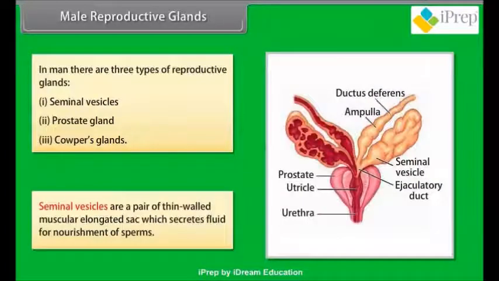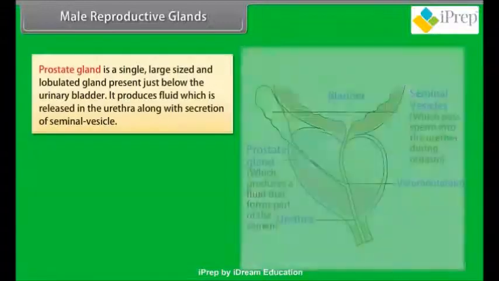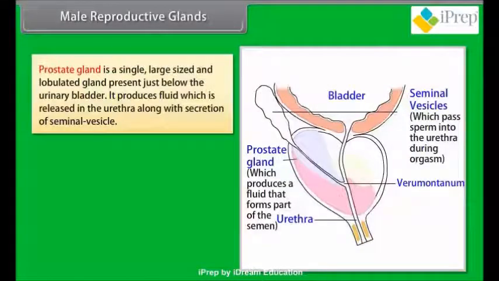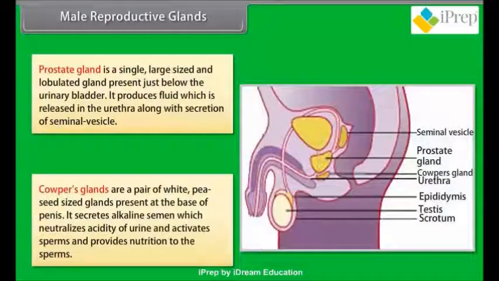Seminal vesicles are a pair of thin-walled muscular elongated sacs which secrete fluid for nourishment of sperms. Prostate gland is a single, large-sized and lobulated gland present just below the urinary bladder. It produces fluid which is released in the urethra along with secretion of seminal vesicle. Cowper's glands are a pair of white, pea-seed-sized glands present at the base of penis. It secretes alkaline semen, which neutralizes acidity of urine, activates sperms and provides nutrition to the sperms.